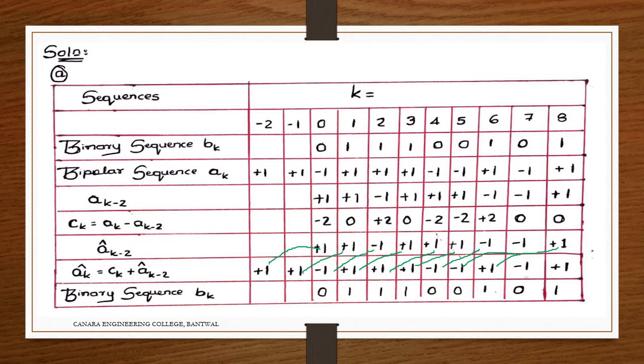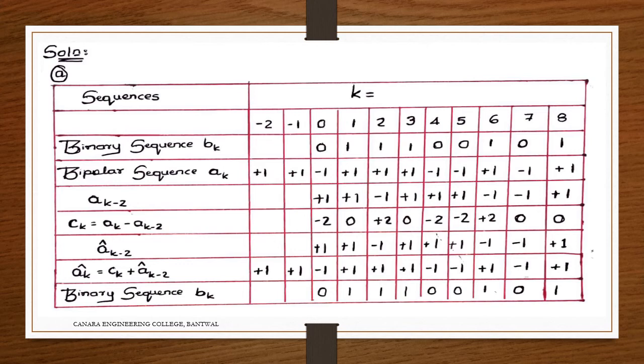So this is how we represent this one, this is the AK minus 2 here. Now after this we can see here the minus 1, 0, plus 1, 1, plus 1, 1, 1, minus 1, 0, minus 1, 0, plus 1. This is how we represent the modified sequence here.